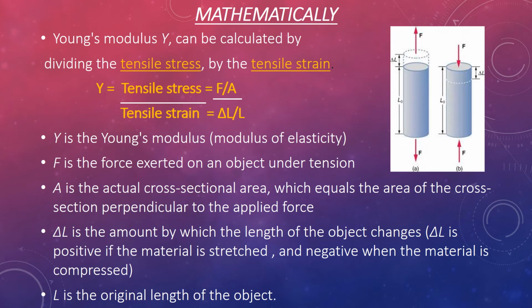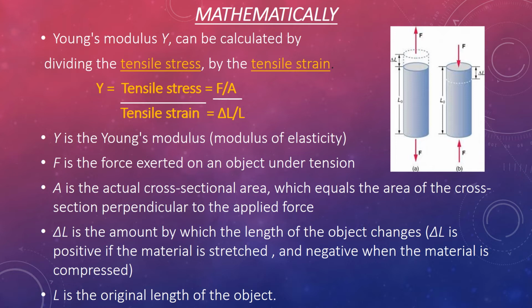Mathematically, Young's modulus Y can be calculated by dividing the tensile stress by the tensile strain. Y is equal to tensile stress by tensile strain, and tensile stress is equal to force per unit area, and tensile strain is equal to change in length divided by original length. Change is delta L and original length is L.